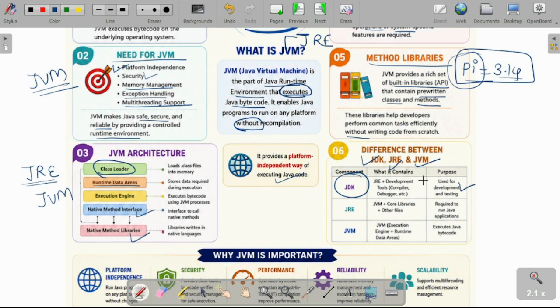When you are executing your program, you require the Java runtime environment and Java virtual machine. The Java runtime environment is required to run our Java application, and it consists of your JVM plus core libraries.